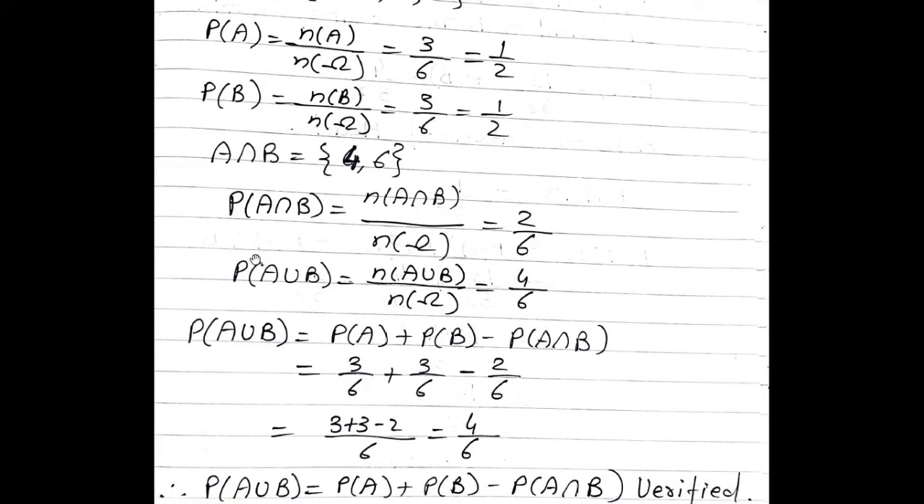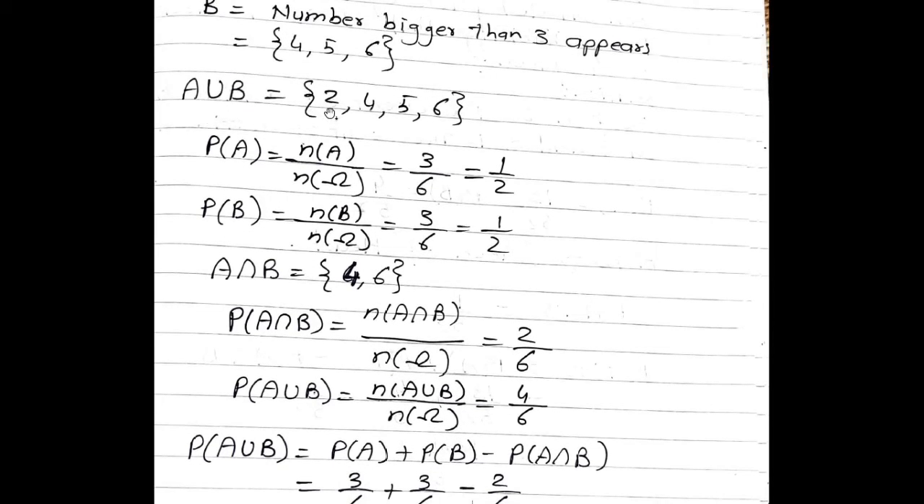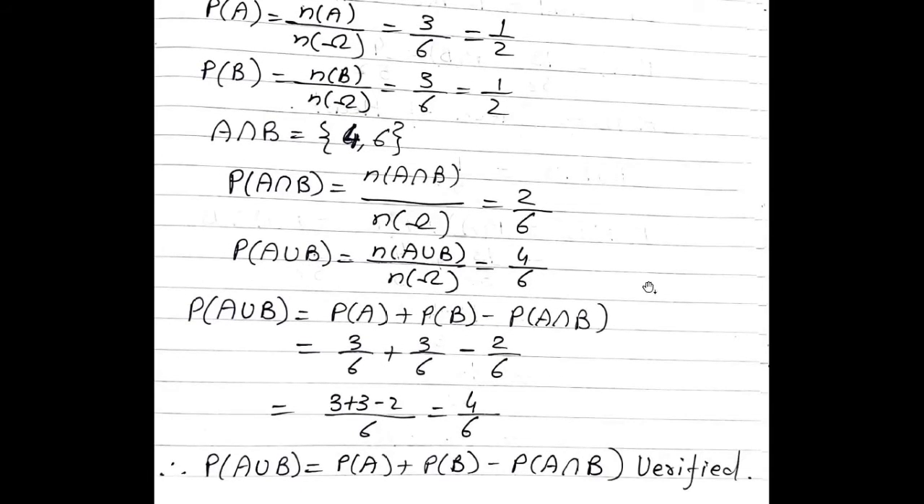Now if you calculate the probability of A union B directly, according to the definition, it is nothing but n of A union B upon n of omega. Now if you see A union B, there are 4 sample points, 1, 2, 3, 4. So by formula we are getting n of A union B upon n of omega, which is nothing but 4 upon 6.